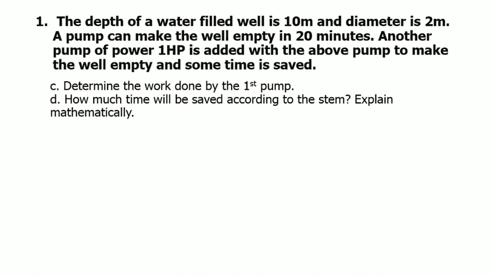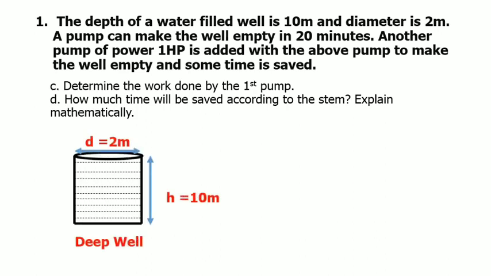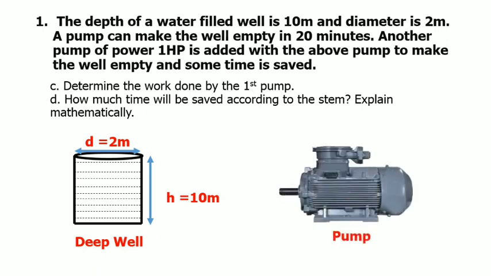So let us see the solution. Before solving, let us discuss the stem. You can see here the deep well is given and the depth of the deep well is 10 meter and the diameter is 2 meter, and you have to empty the well completely by an engine like this, which takes 20 minutes to empty the well completely.